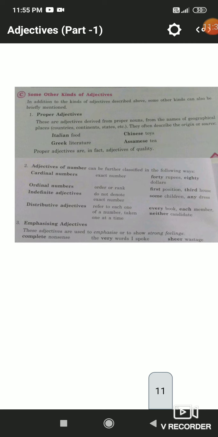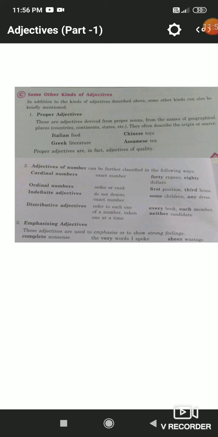Indefinite adjective means we do not have the exact number. Some children, any dress, we do not know who the children are. Some children, the exact number is not given. Ordinal number, when we have order, first, second, third, that is ordinal number. Cardinal is the exact number.